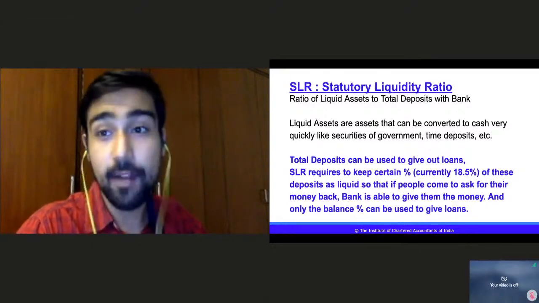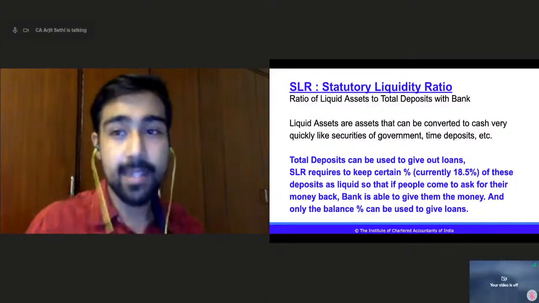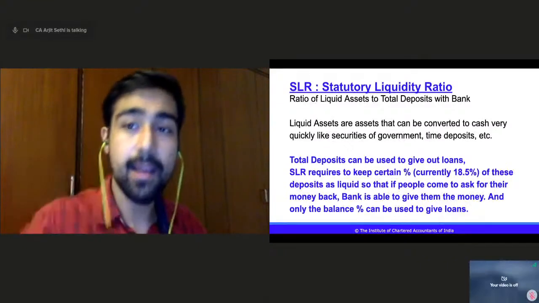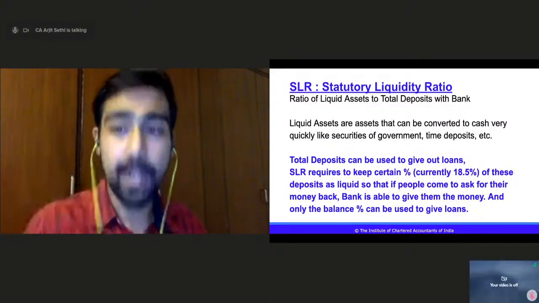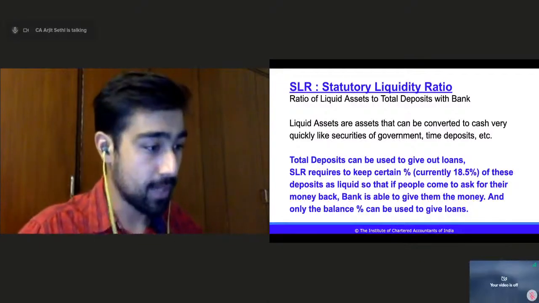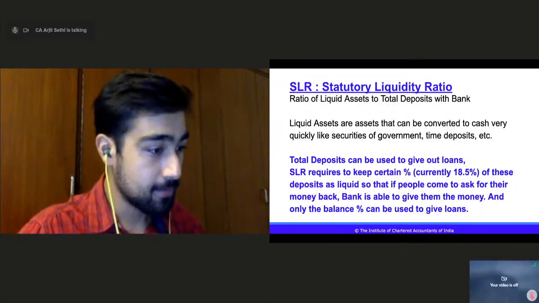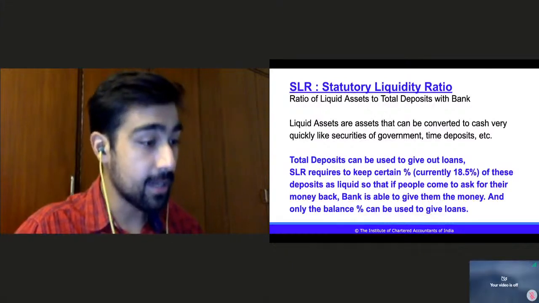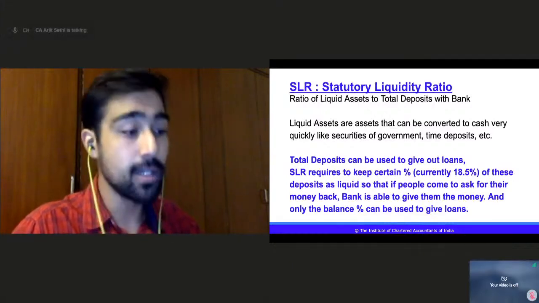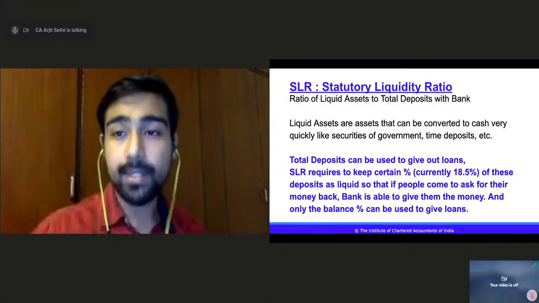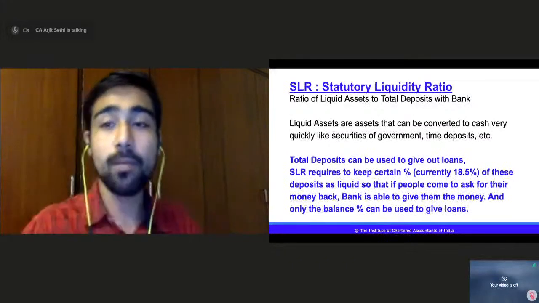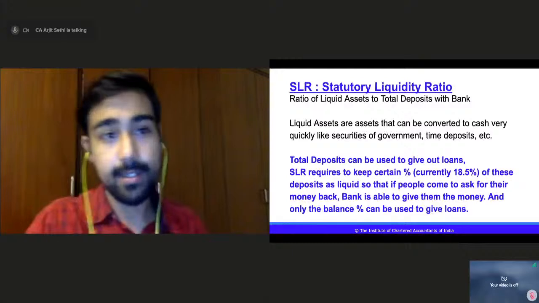NBFCs are non-banking financial corporations. As the name suggests, they're not banking companies, but they are there to give loans, give credits to businesses, right? Okay. Yes, maintaining SLR and CRR leads to credit creation. Absolutely, yes. If it goes up and down, it helps in creating less or more credit, right?